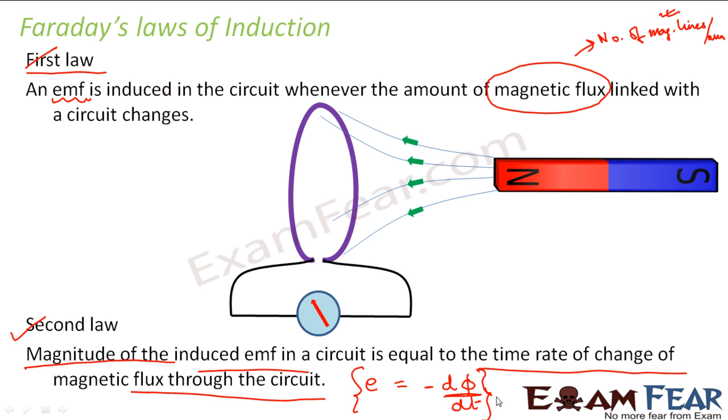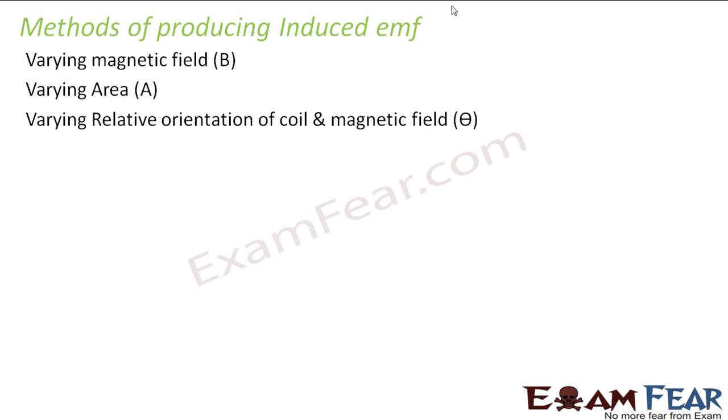So please remember that if you have a change in flux, change in flux is an important term. Change in flux would mean change in number of magnetic field lines. So change in flux gives rise to induced current. Now there are various methods by which we can produce induced EMF. What are the different methods of induced EMF?